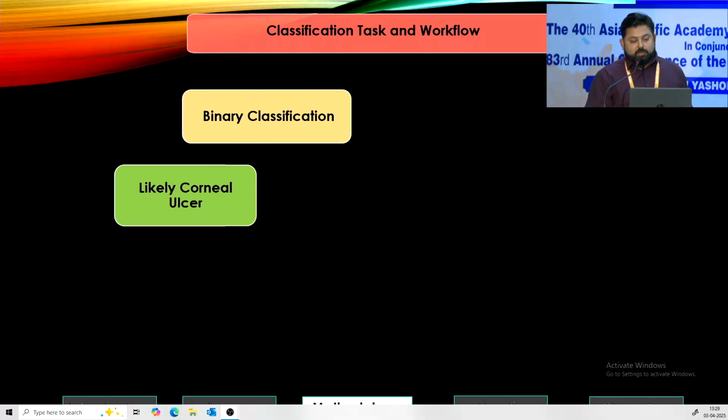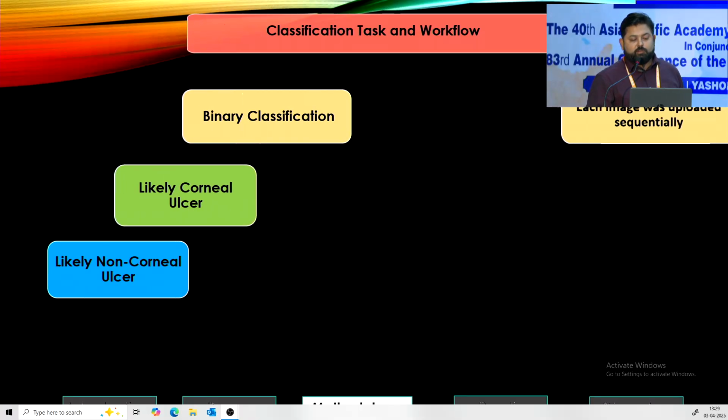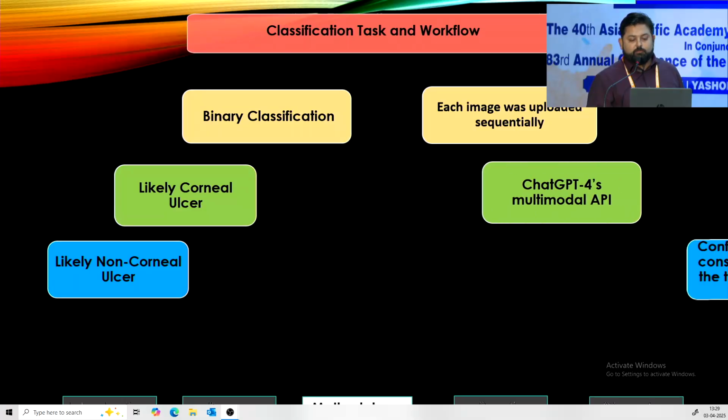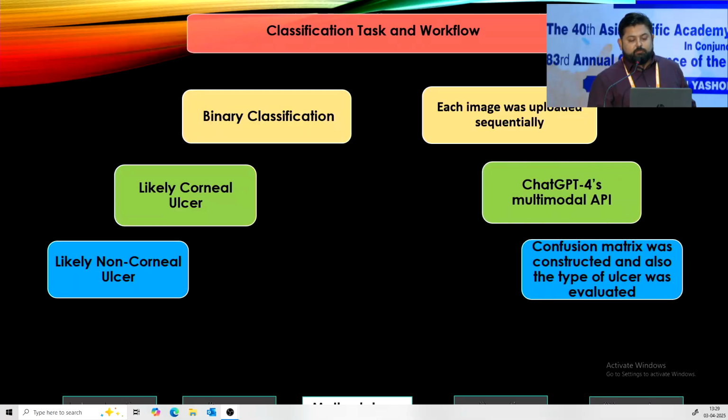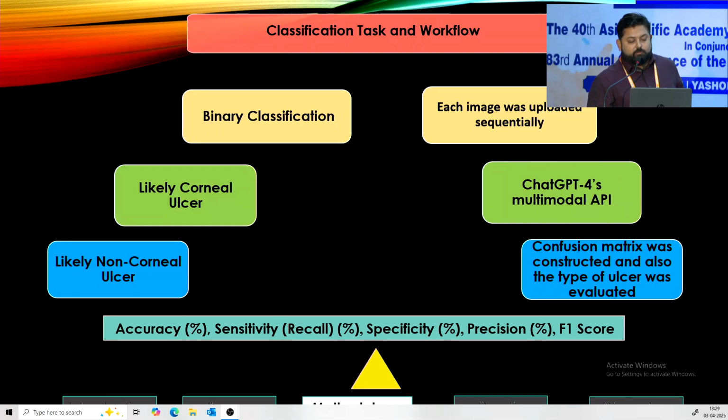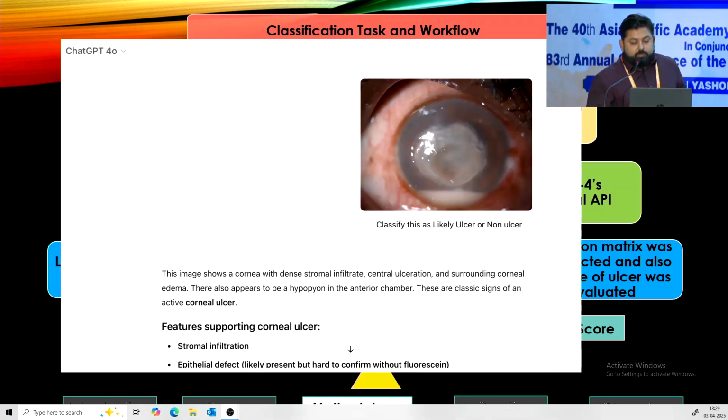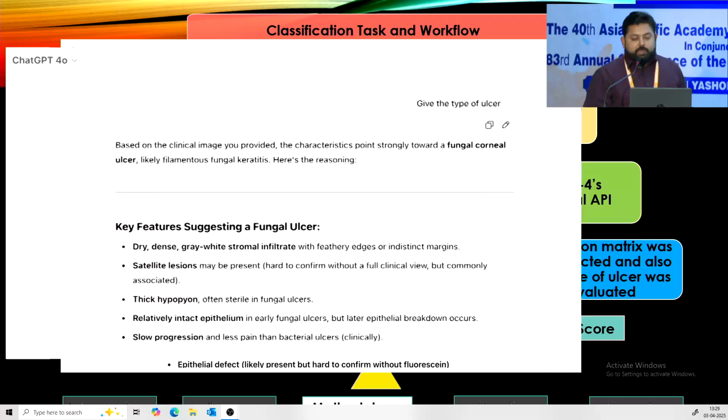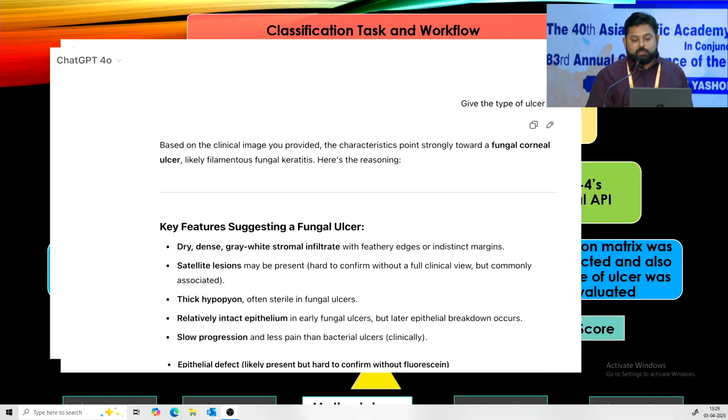Binary classification was used to classify the images as likely corneal ulcer or non-corneal ulcer. The image was uploaded in the format, a confusion matrix was constructed, and the type of ulcer was also evaluated. This is an example of how the image was uploaded, and the question was asked whether it's a likely ulcer or not. Next, the etiology was also deduced from the model.